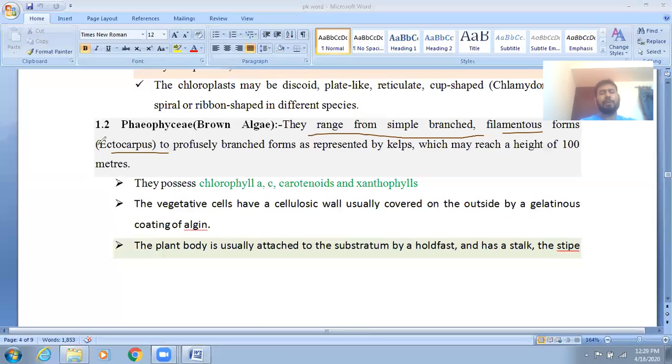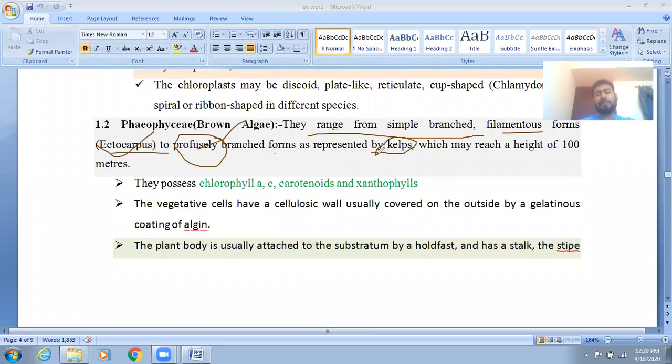Here Ectocarpus belongs to the Pheophycy, and Ulothrix and Spirogyra belong to the Chlorophycy. Clear? Most of the brown algae, some are unbranched and some are profusely branched. Profusely means extensive branching, and they have given the example of kelps.